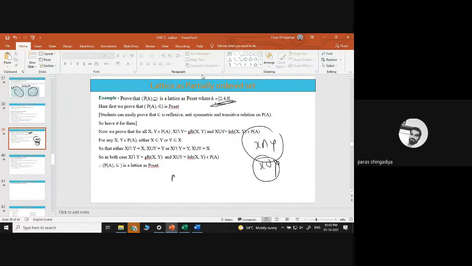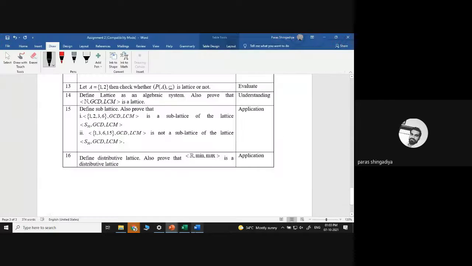So you have only two elements. How many elements are in A? Only 2 elements. So what will P of A be? That is the empty set, then {1}, then {2}, and then {1, 2}, the full set. So only 4 entries will be there in P of A. And you have to check the intersection of every pair and the union of every pair of P of A. So it's also very easy. Just write, and it is also a lattice.